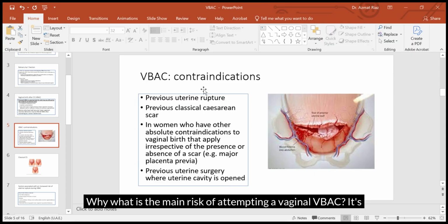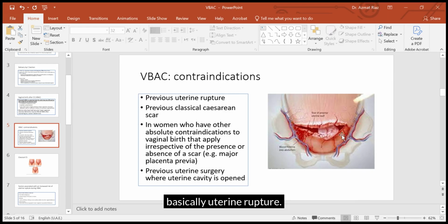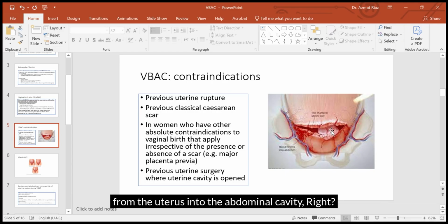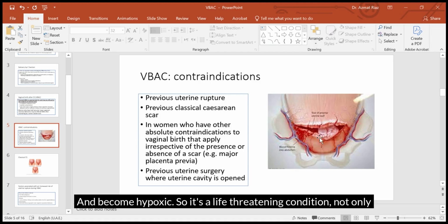Why? What is the main risk of attempting a VBAC? It's basically uterine rupture. When there is uterine rupture, of course, the baby can escape from the uterus into the abdominal cavity and become hypoxic.